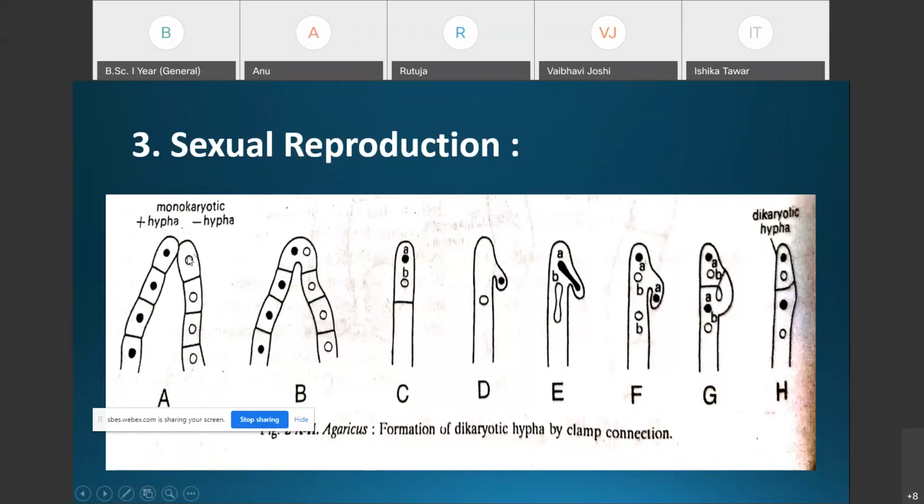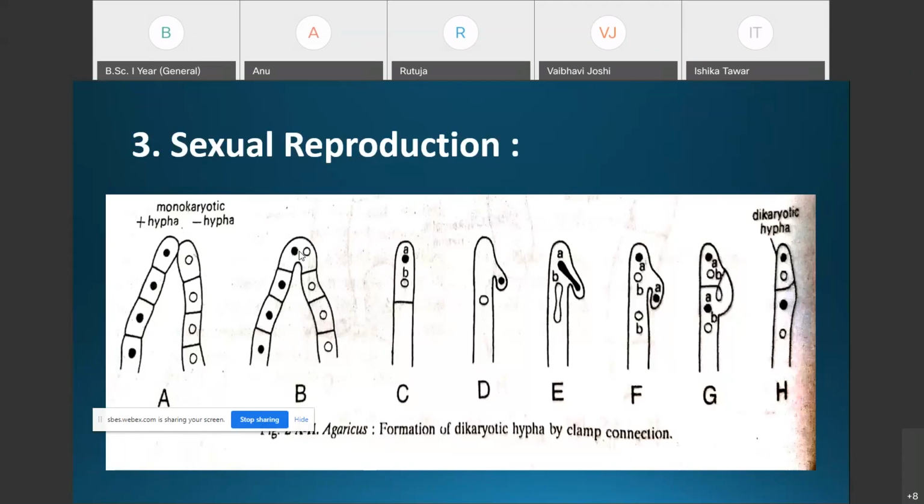These two primary mycelia of the opposite strain take over the function of the sex organs, and they get fused with each other. This type of sexual reproduction is called somatogamy. Why is it called somatogamy? Because the sex organs are never developed, but two somatic hyphae of the opposite strains fuse with each other, and that's why this type of sexual reproduction is referred to as somatogamy.